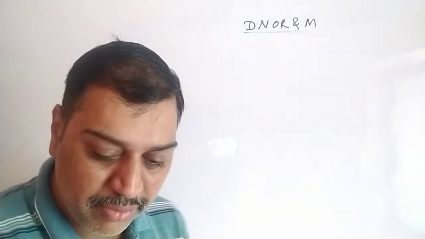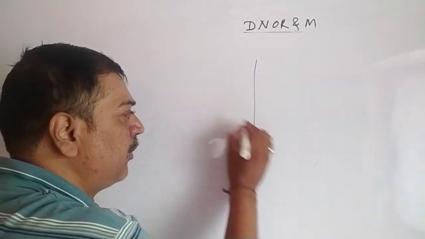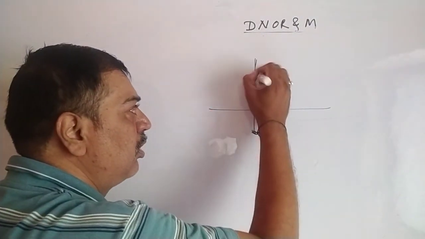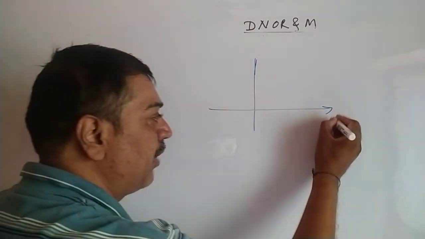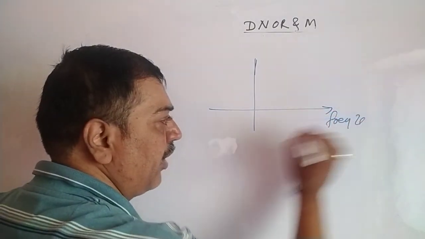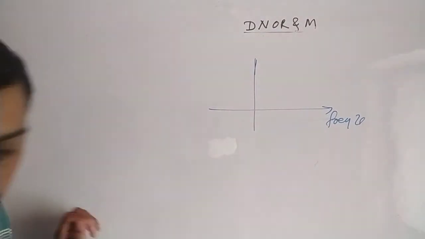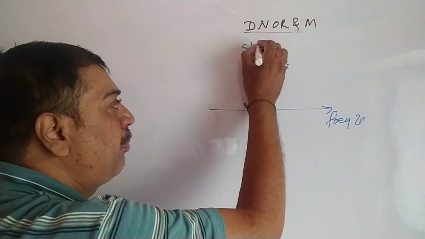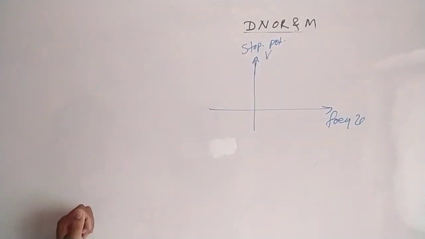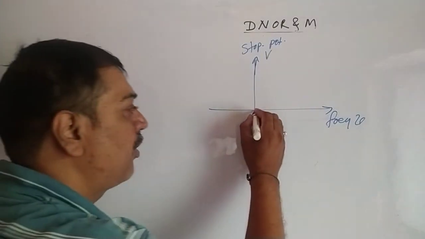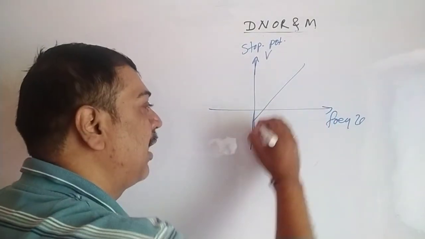Apart from this, there is one graph shown, 14.6, stopping potential as a function of frequency. It is a very simple graph. I will draw it here. The frequency nu is taken along the x-axis, and the stopping potential or retarding potential V is taken along the y-axis. For a certain material we can draw the graph like this.